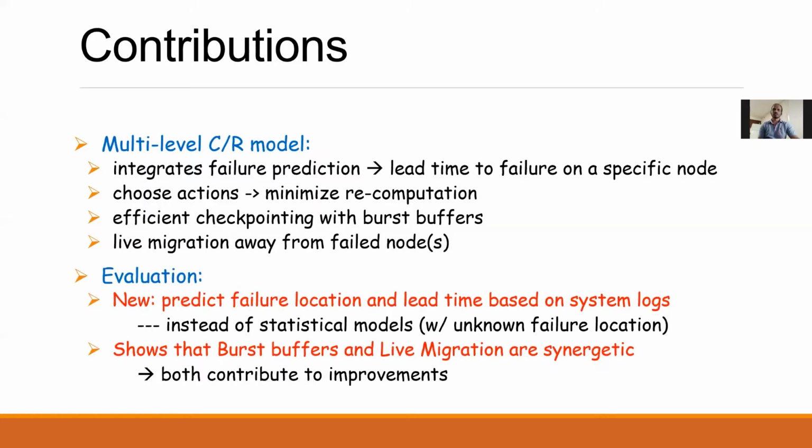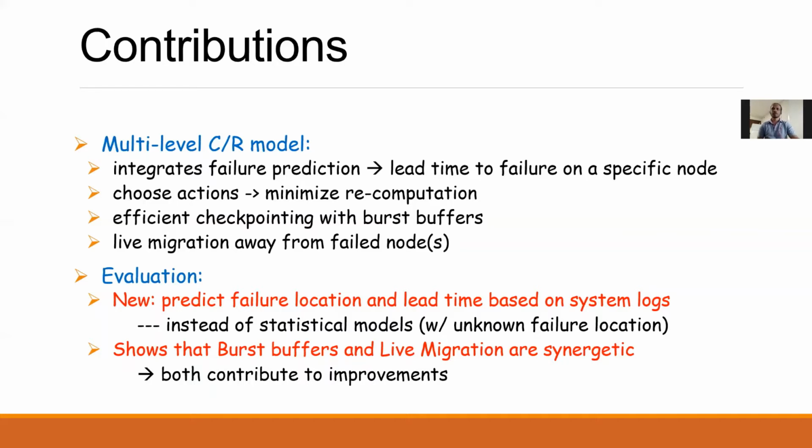Our evaluation is novel in that it uses the failure prediction module outcome, such as failure prediction location and the lead time, based on system logs instead of relying on statistical models. Our study shows that both burst buffers and live migration techniques are synergetic in improving the efficiency of checkpoint restart solutions.